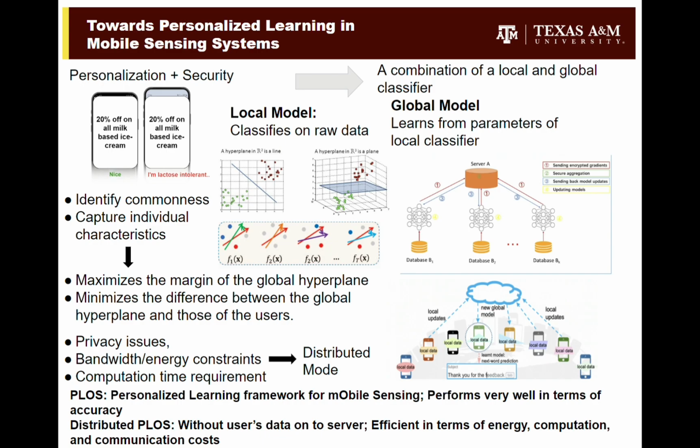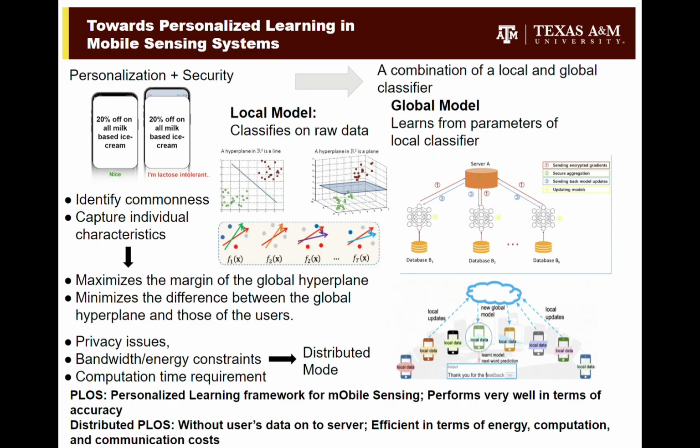When we talk about Internet of Things and personal devices in general, our aim is always to go for a better user experience. Let's say that I really like ice cream and you are lactose intolerant. If we both get a push notification from an ice cream company, it's really relevant for me, but not so good for you. So making things personalized while maintaining good security standards is hard to achieve.